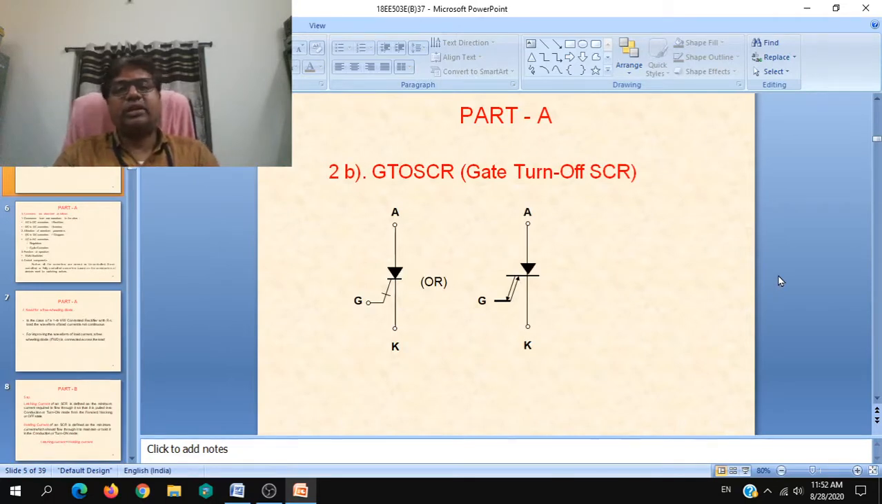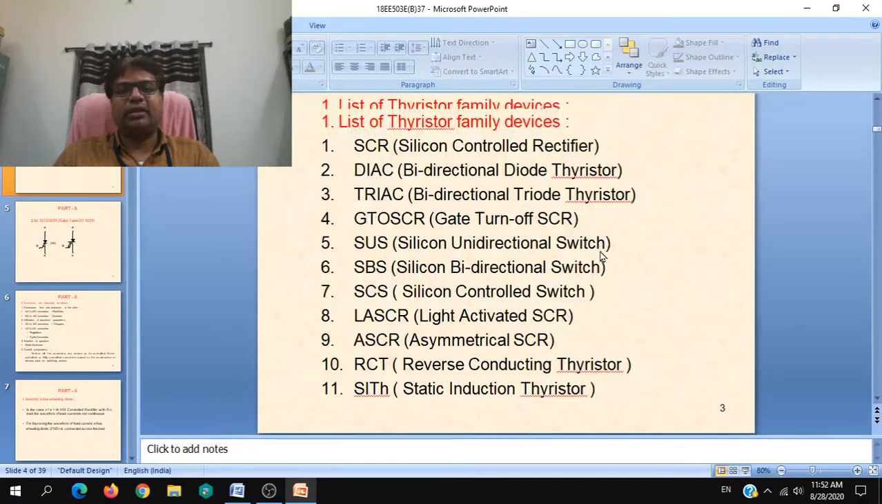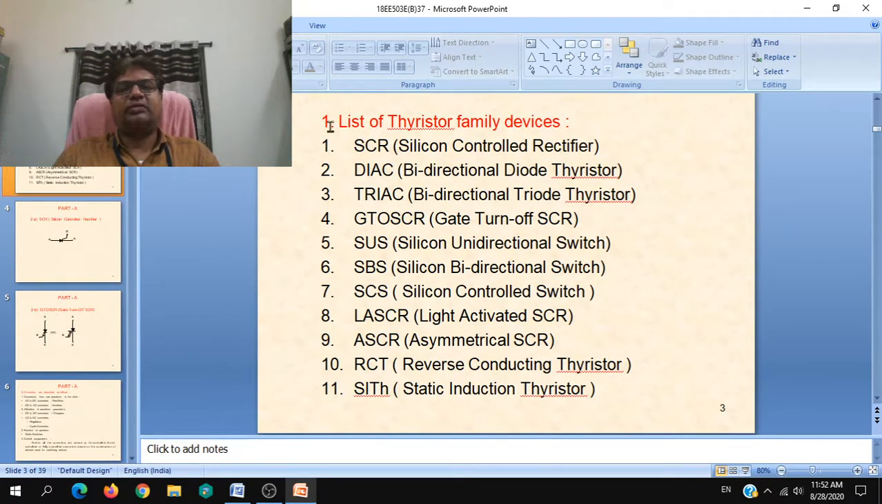Next, 2B is your gate turn off or GTO SCR, but always make sure that you write the title of the question. You need not repeat the total question. This symbol comprises of SCR. So 2A SCR, then draw the symbol. For the first question, write 1 and then at least write the following: list of thyristor family devices, or some of the thyristor family devices. At least you have to put a heading and write the answer.